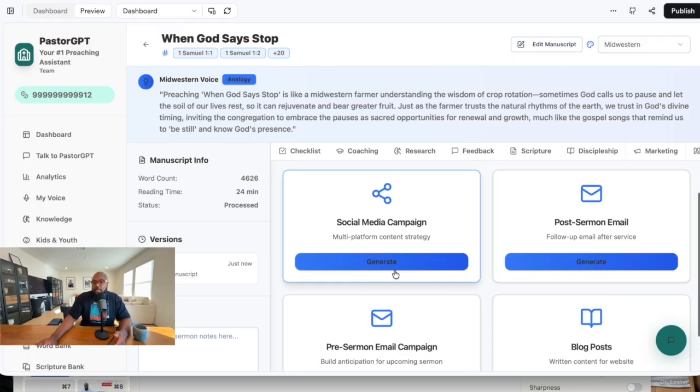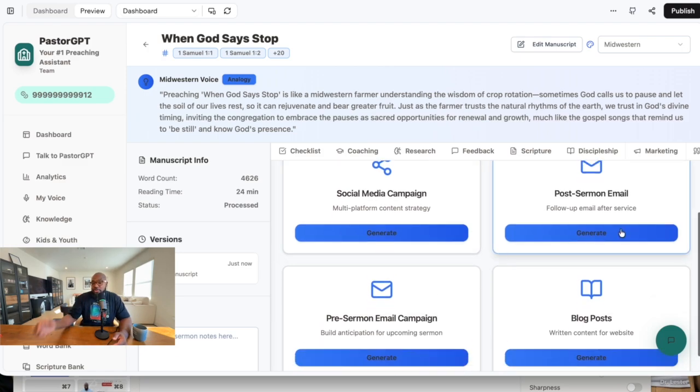Next then is marketing. So marketing then is you can create a social media campaign. This will give you talking head videos. So this will give you prompts for videos as well. You can use it to make an AI influencer. You can use it to make carousels. All of that is social media campaign. My first undergrad degree was in marketing. And so this for me is a little piggyback on the marketing piece here, where your sermon now can be repurposed to help you market what you do at your church.